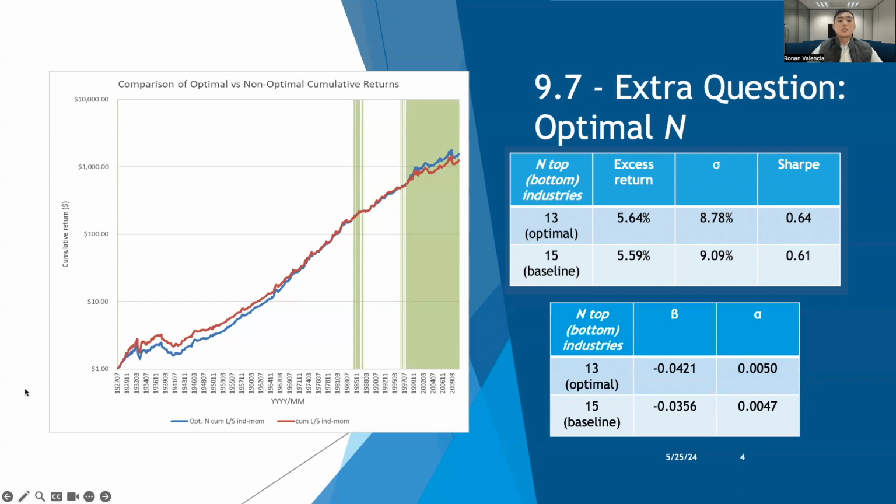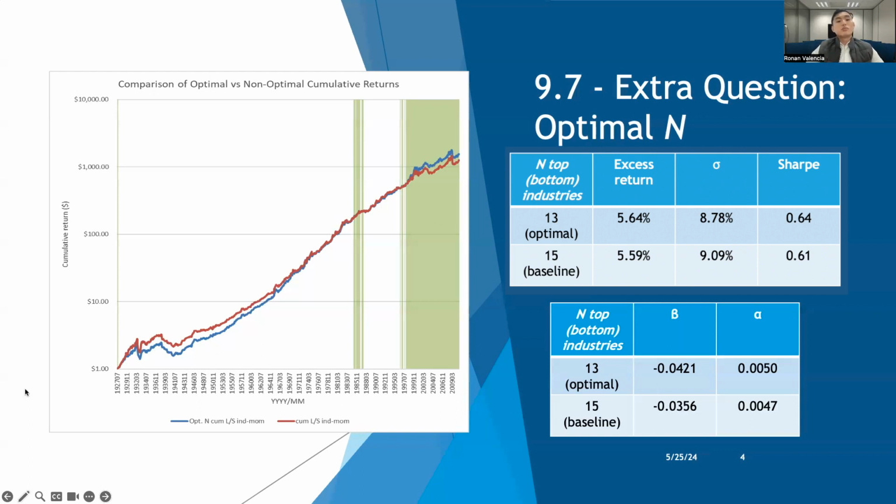On the left, I constructed a graph plotting the cumulative returns of the baseline strategy versus the optimal strategy over time. As we can see, during the look-back period, the optimal strategy cumulative returns only consistently outperformed the baseline strategy after 1997, as indicated by the green highlights. We can infer from the graph that the outperformance of the baseline strategy pre-1997 may be tied to the 2 extra industries that were disregarded in the rebalancing of our optimal strategy.